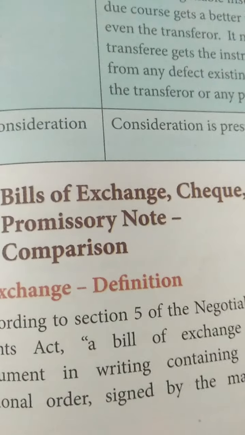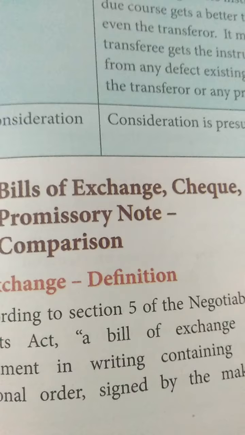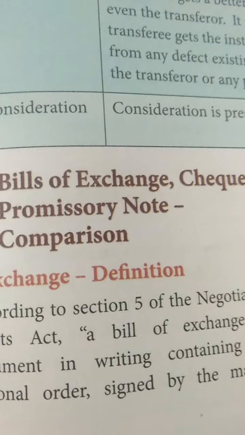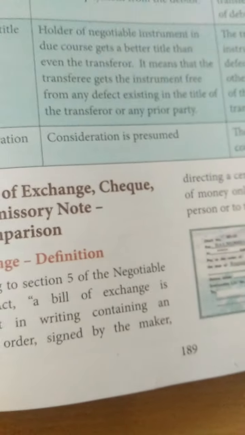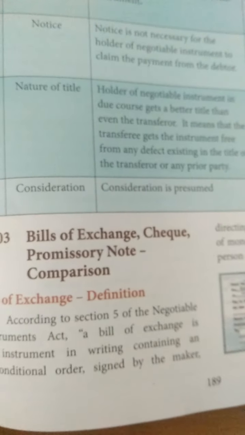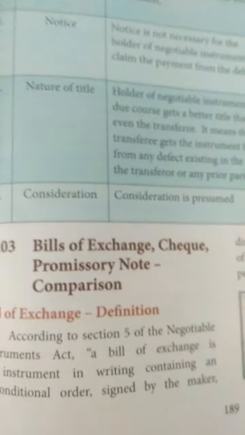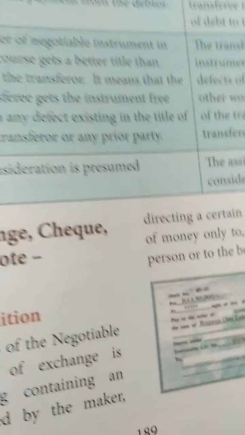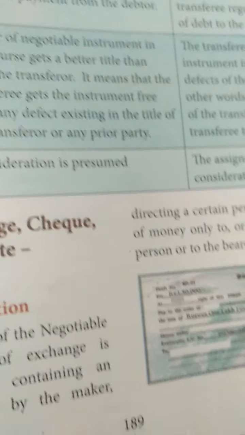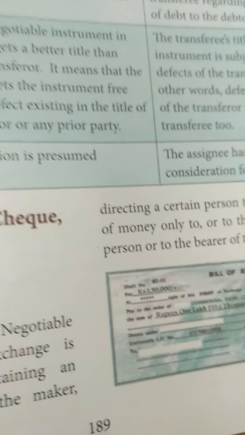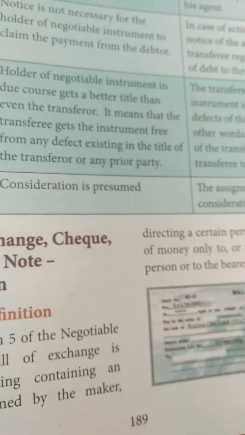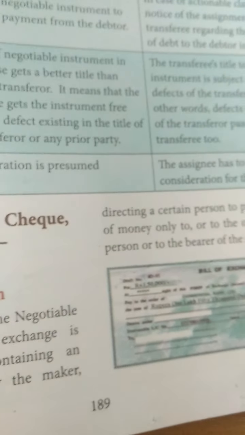Bill of Exchange comes under Section 5 of the Negotiable Instruments Act of 1881. A bill of exchange is nothing but a writing containing an unconditional order, signed by the maker, directing a certain person to pay a certain sum of money only to the order of a certain person or to the bearer of the instrument.